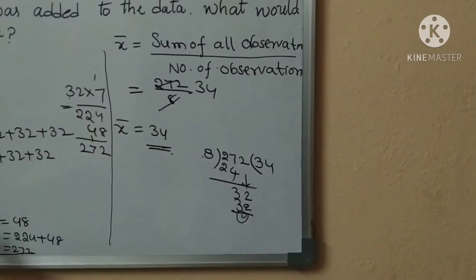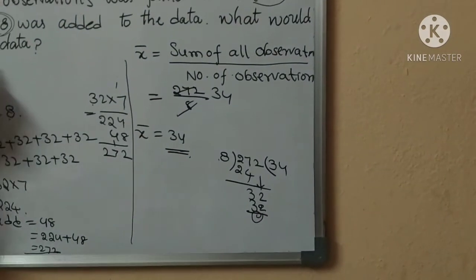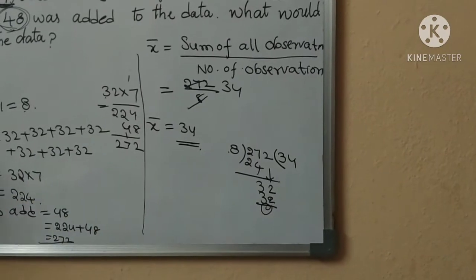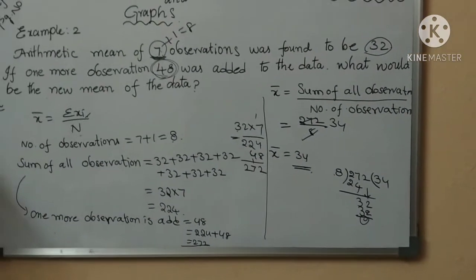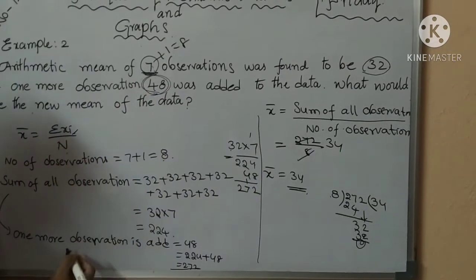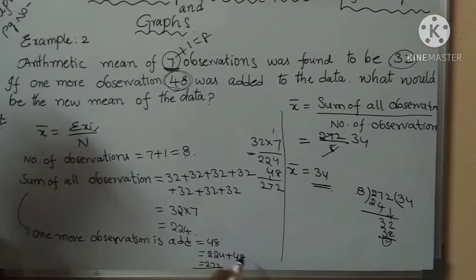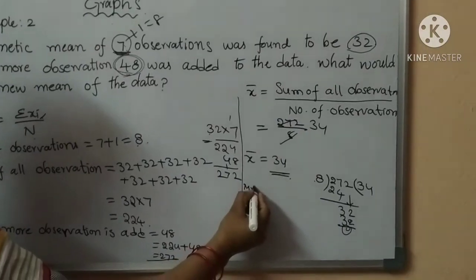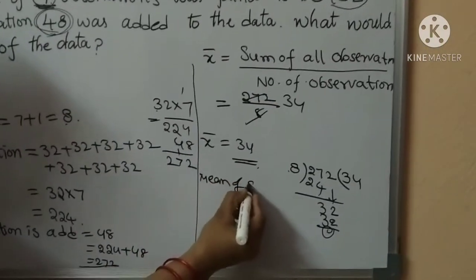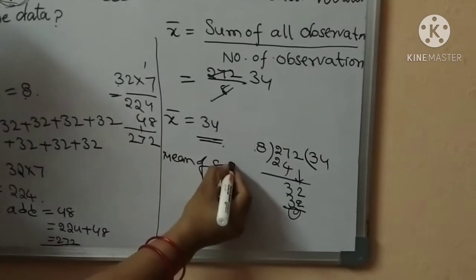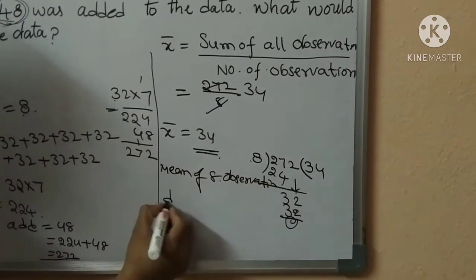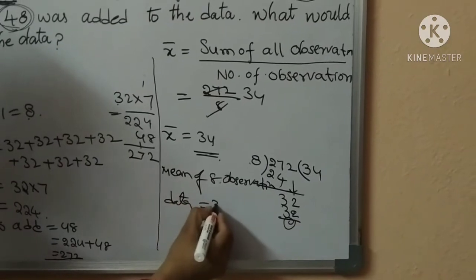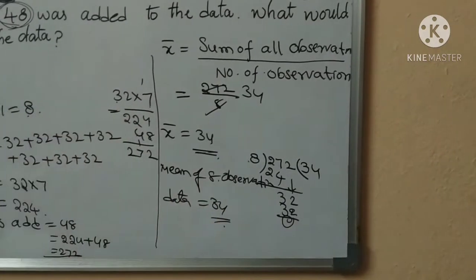Okay children, what would be the new mean of the data? The arithmetic mean is 34. So the mean of the 8 observations data is equal to 34.